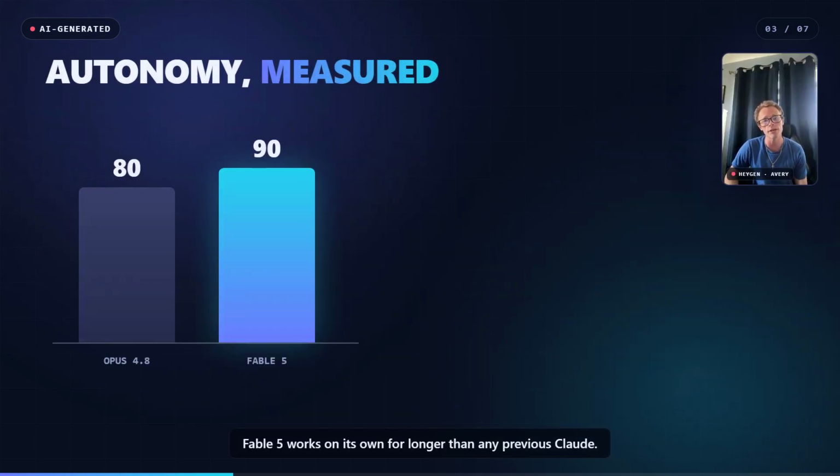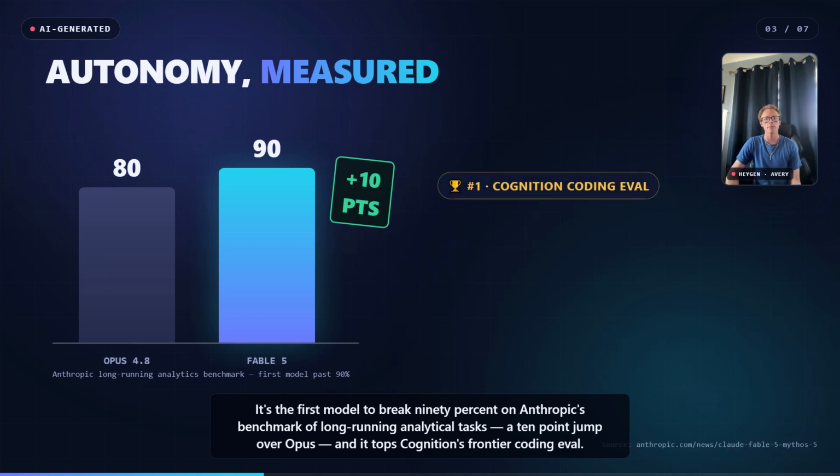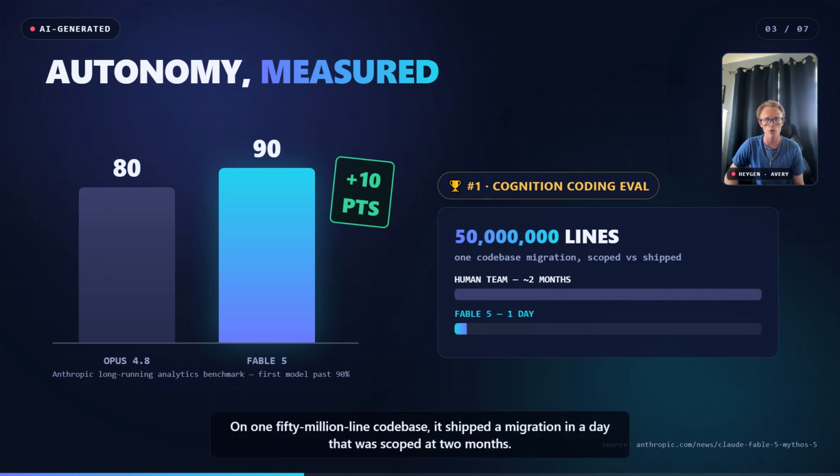Fable 5 works on its own for longer than any previous Claude. It's the first model to break 90% on Anthropic's benchmark of long-running analytical tasks, a 10-point jump over Opus, and it tops Cognition's frontier coding eval. On a 150 million line codebase, it shipped a migration in a day that was scoped at 2 months.